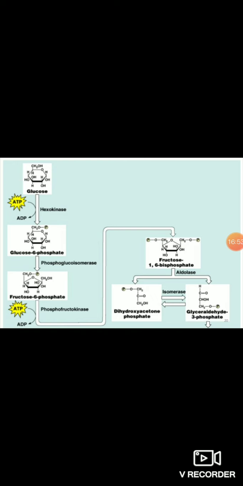When you ingest your food, you take different types of sugar, but when that sugar goes into your body, it catabolizes that sugar to the simple unit, that is nothing but the glucose molecule.